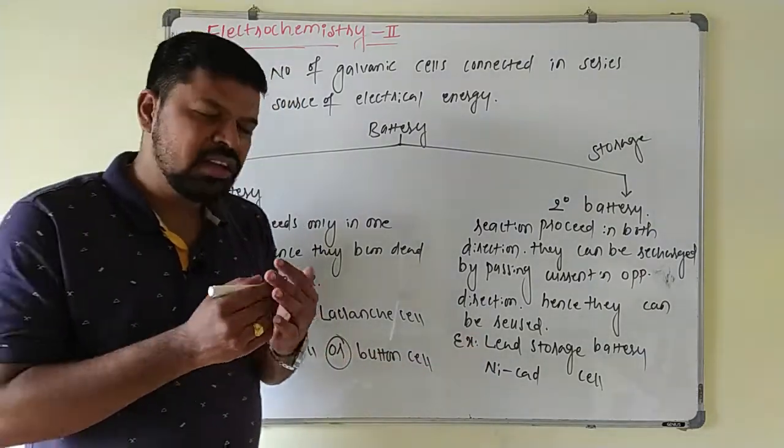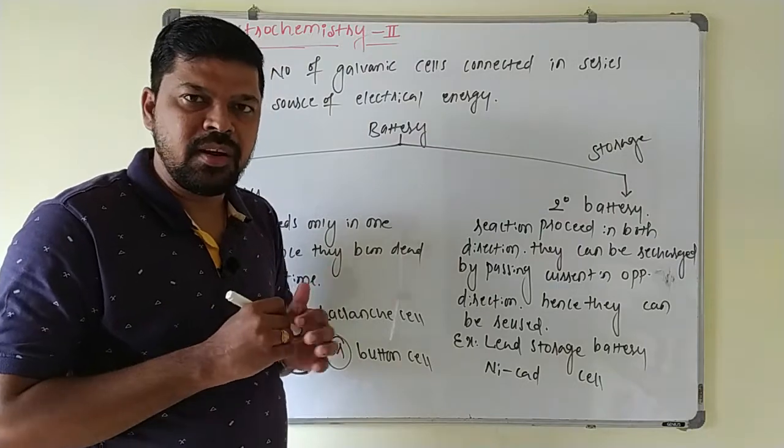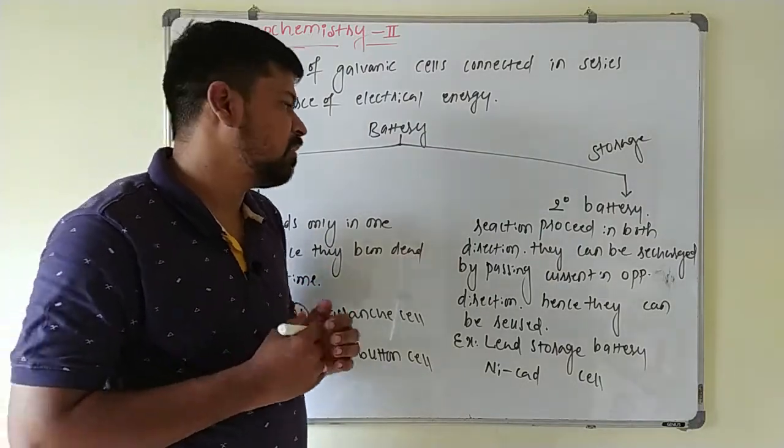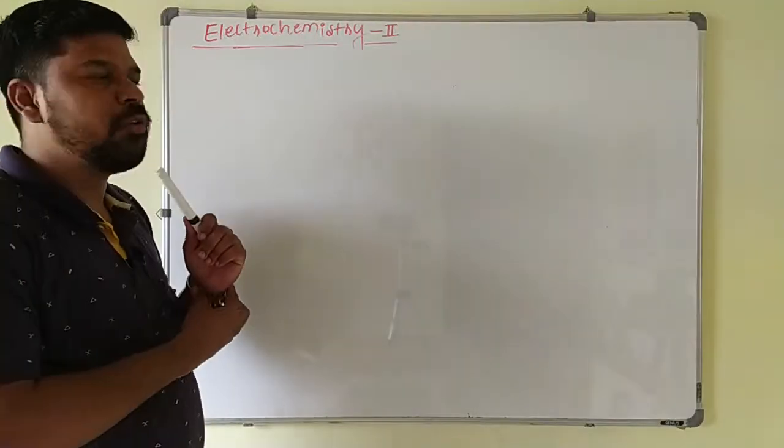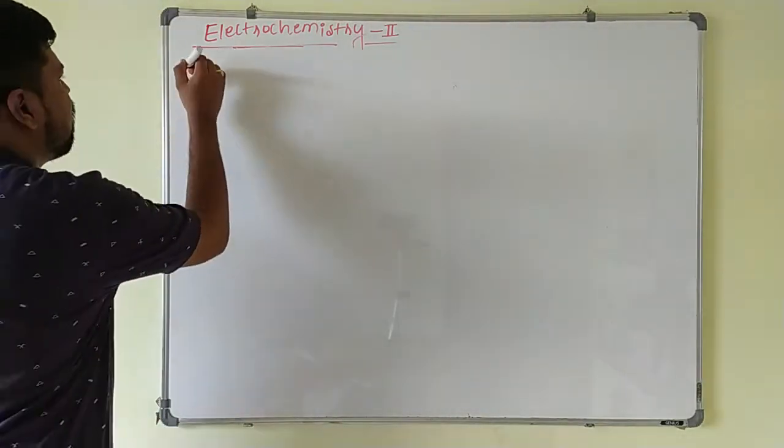Now I will discuss this dry cell, mercury cell and lead storage battery and nickel cadmium cell in detail. What are the reactions taking place at the anode and cathode? They will be asked in the entrance exam here. So now we will discuss dry cell.